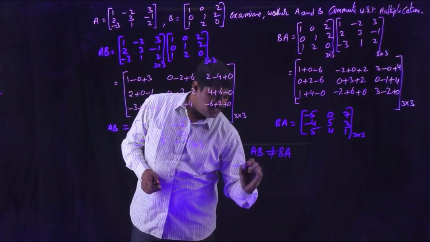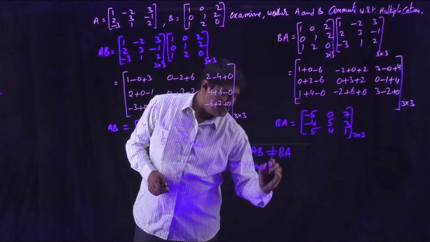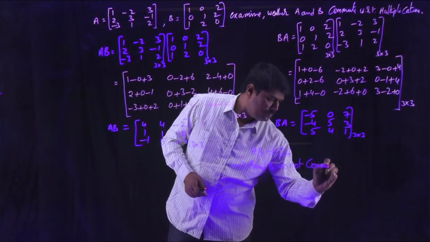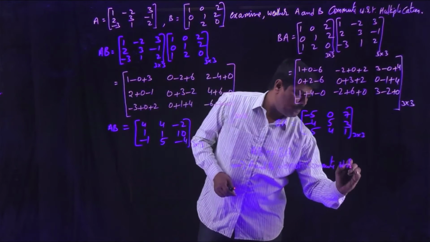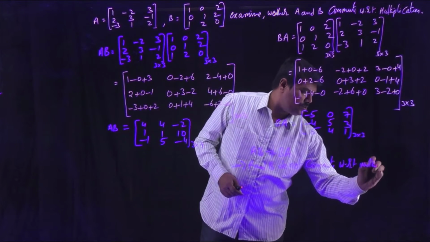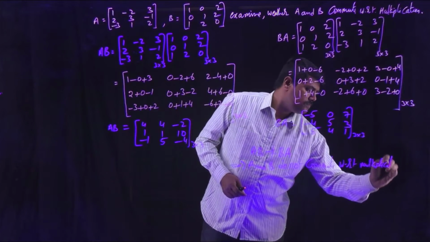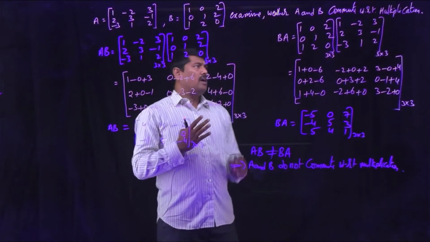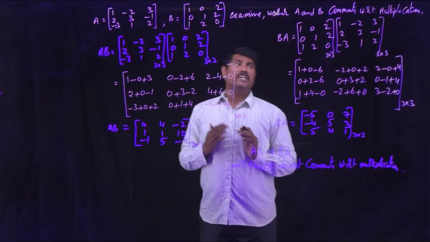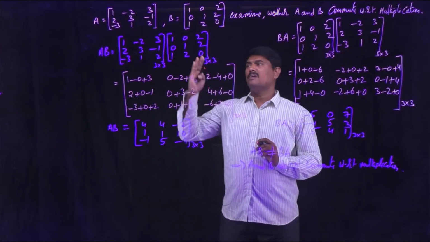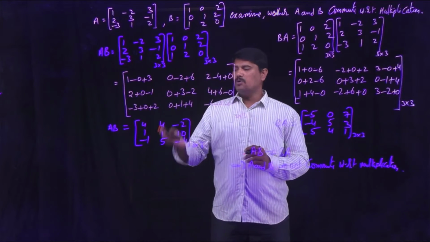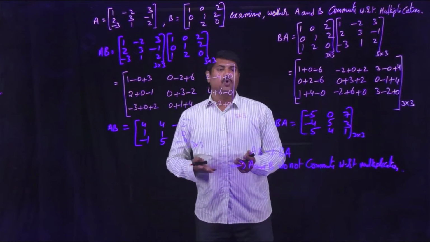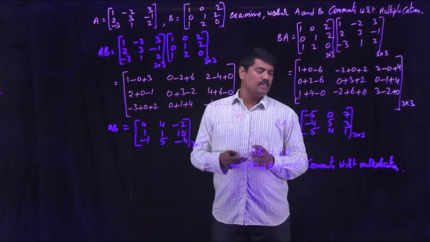That means A and B do not commute with respect to multiplication. This is the conclusion. So here in the question we have to check the commutative property with respect to multiplication. For the given matrices, we have to check AB and BA, whether both are equal and the commutative property holds. Both are different, commutative property does not follow.